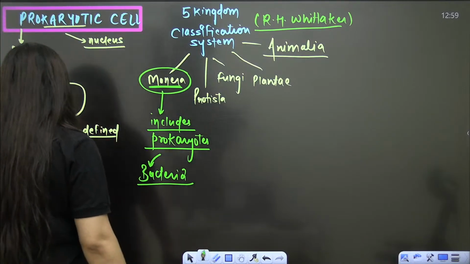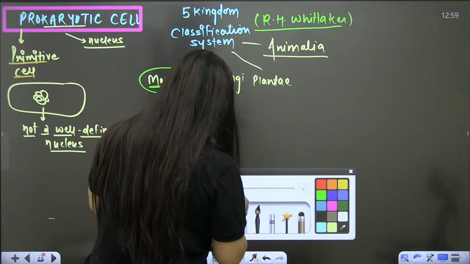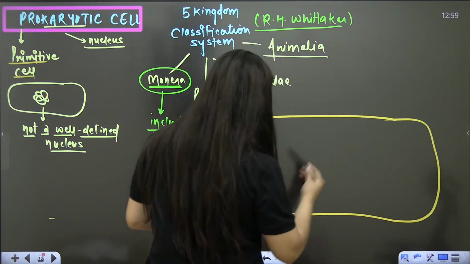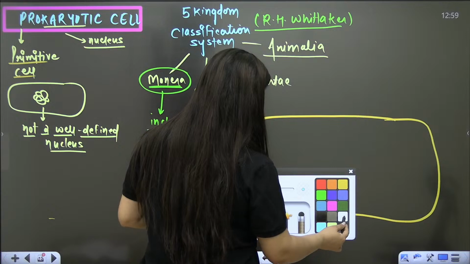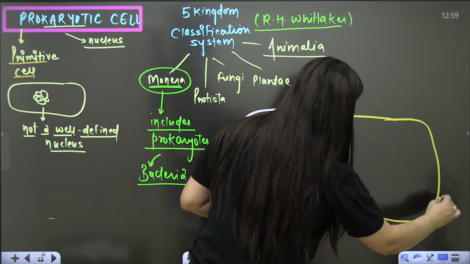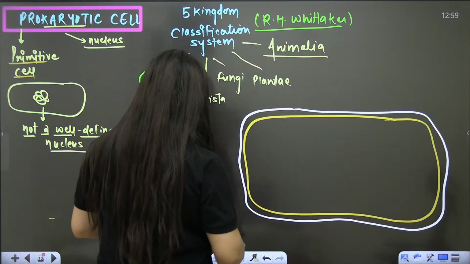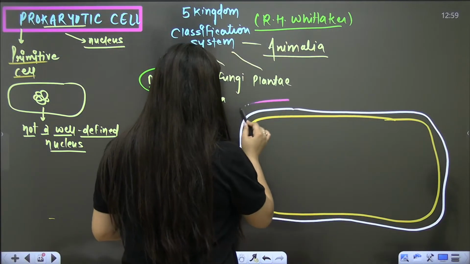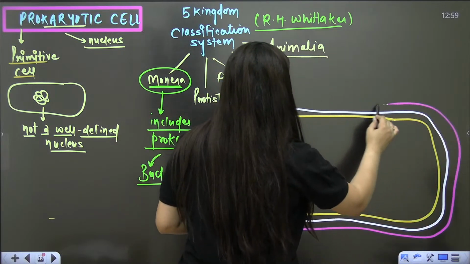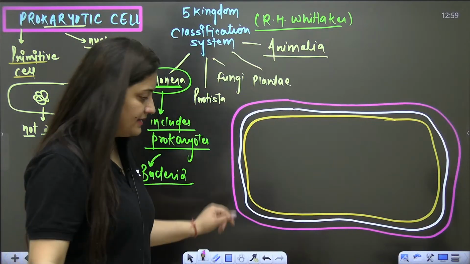Okay, so let's start. While discussing the structure, make sure that you note down the important points. Let me draw it here. It is like this.